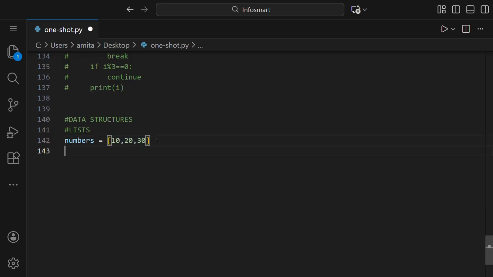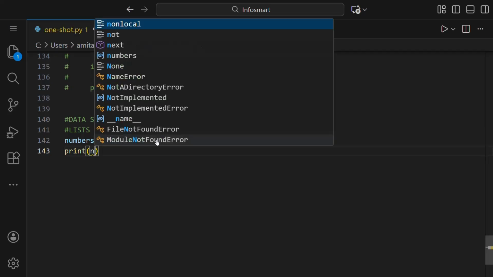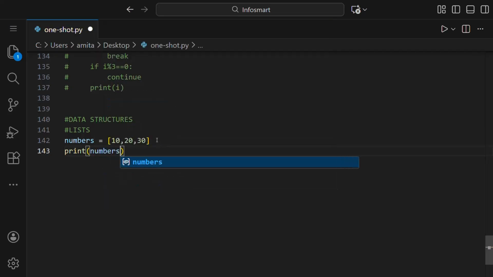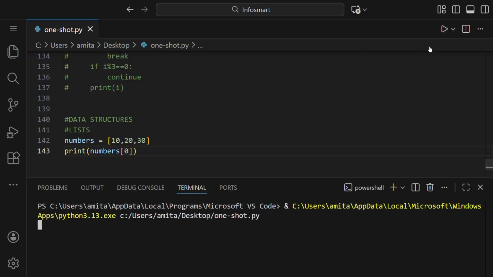If you want to print the element at the 0th index, we write print. Then in these parentheses, we'll write the name of the list, which is numbers. Then we'll put square brackets, and inside them we'll put the index, say 0, because we want the 0th element to be printed. And you can see it's 10.